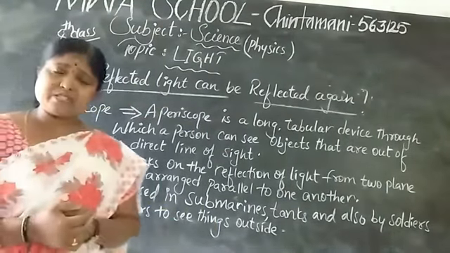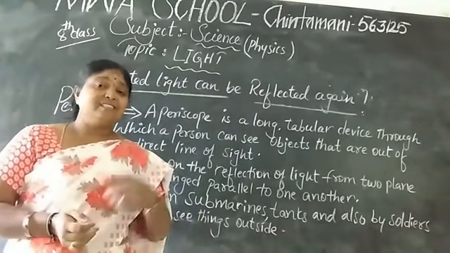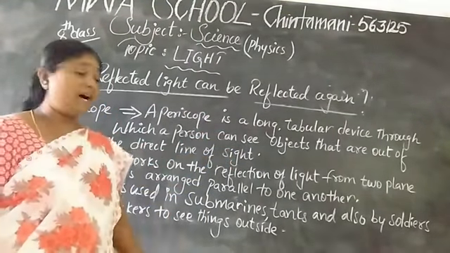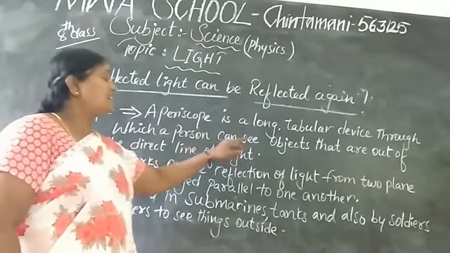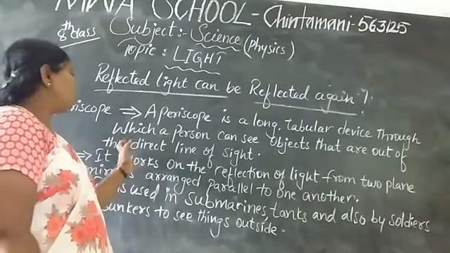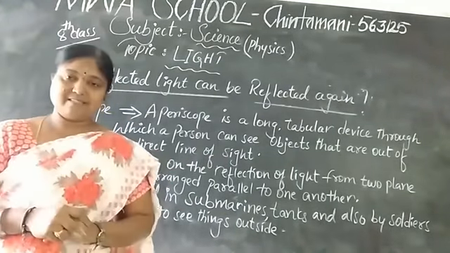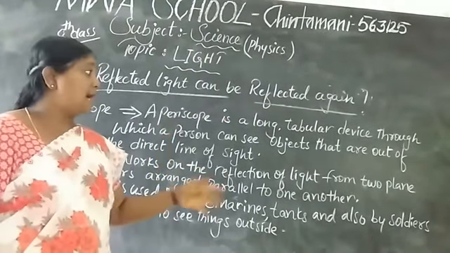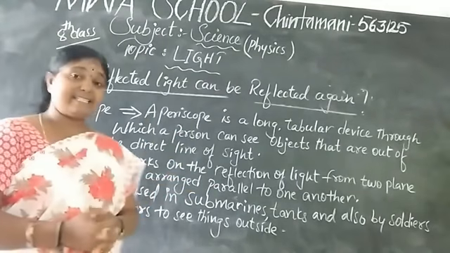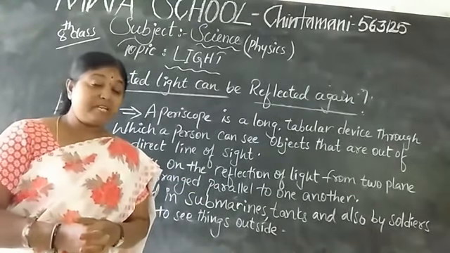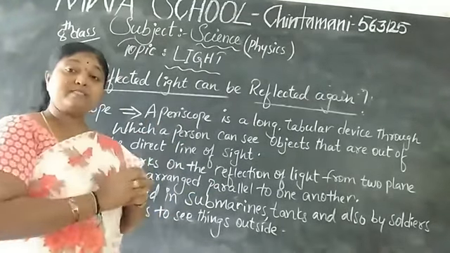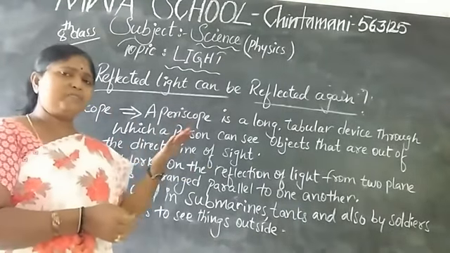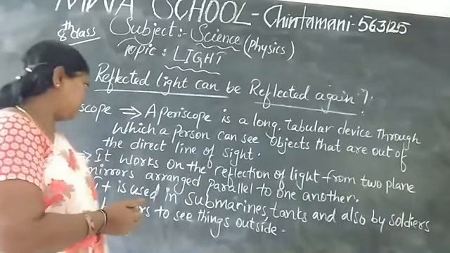What do you mean by the periscope? Have you seen, children? Yes. So, a periscope is a long tubular device through which a person can see objects that are out of the direct line of sight. That means by standing here we can observe the persons or the objects which are far from us.